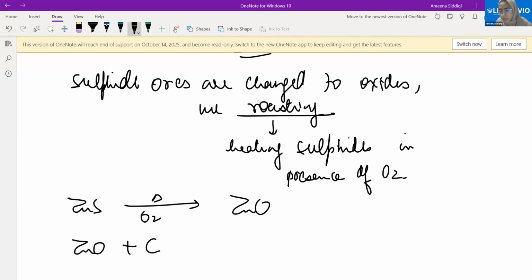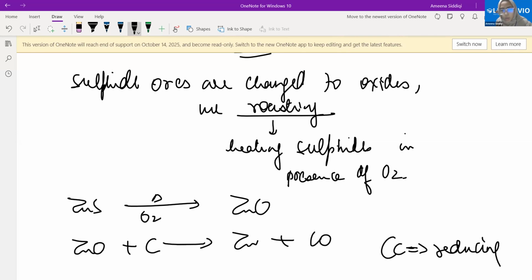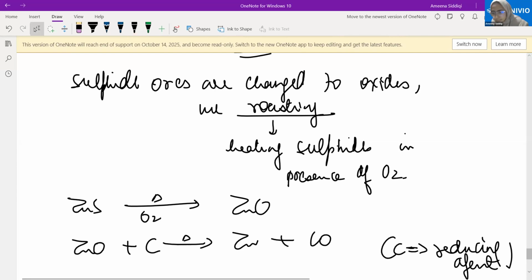What is this? Carbon. Carbon is used as a reducing agent. What will I get? Zinc plus carbon monoxide. You can see here, from zinc oxide I've gotten pure zinc. Yes or no? Yes. That's it. Reducing agent. Obviously heated in the presence of carbon. Okay, that's it. Is it clear?